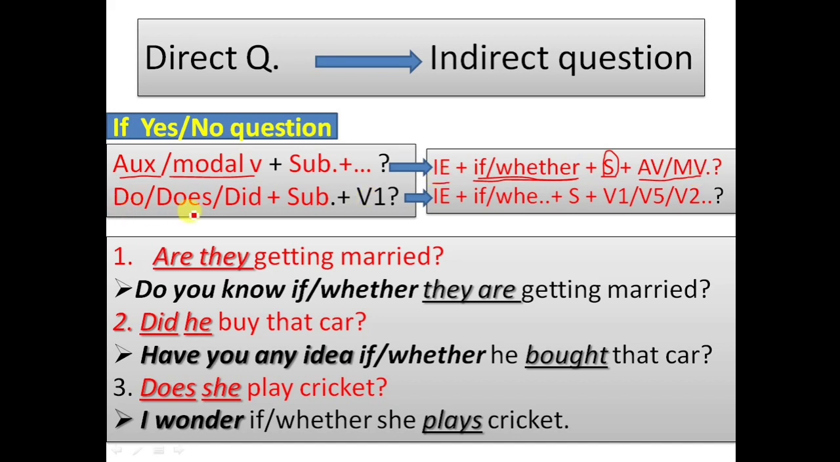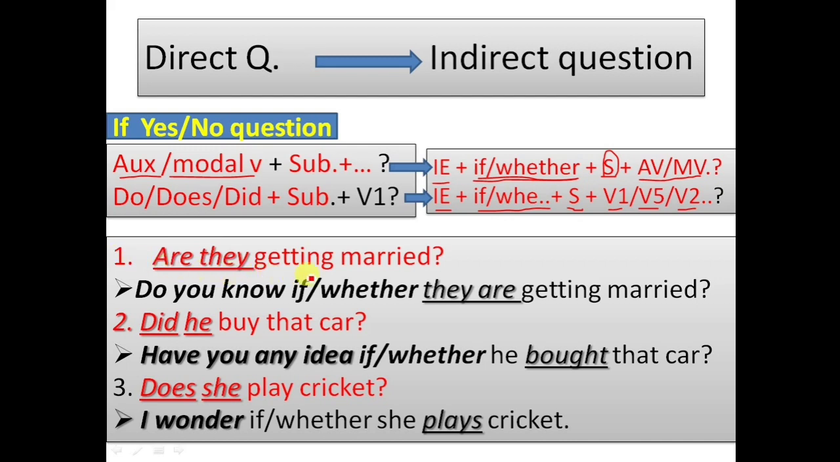And if there is do, does or did and subject and V1, first we use the expression. This is a yes/no question, therefore we connect it with "if" or "whether," and then we use the subject. If there is do we use V1, if there is does we use V5, and if there is did we use V2. If present, we use V1 or V5 according to the subject, and if past we use V2.